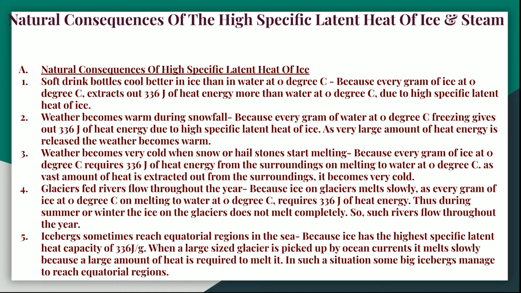Both ice and water are at 0 degree centigrade, but it is preferable to store them in an ice box. Because every gram of ice at 0 degree centigrade extracts about 336 joule of heat energy more than water at 0 degree centigrade, due to the high specific latent heat of ice.